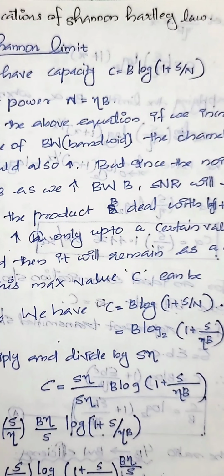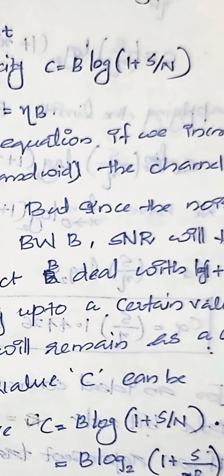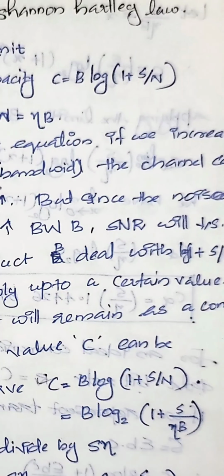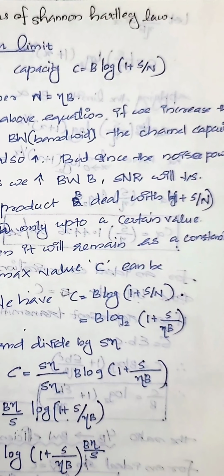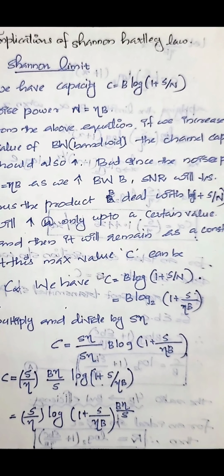So the system will have high noise, and if noise is increased, the signal to noise ratio will be decreased. So this bandwidth is related to this log(1 + SNR). This bandwidth and SNR should be maintained in a proper manner in order to get a high capacity. This is discussed in the Shannon limit.